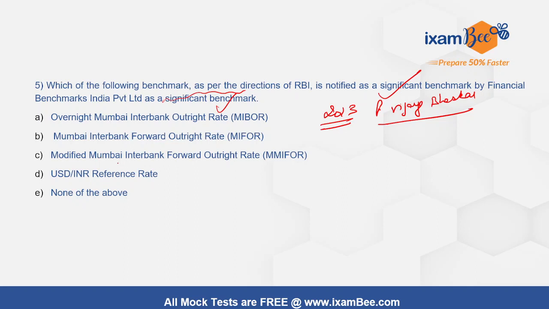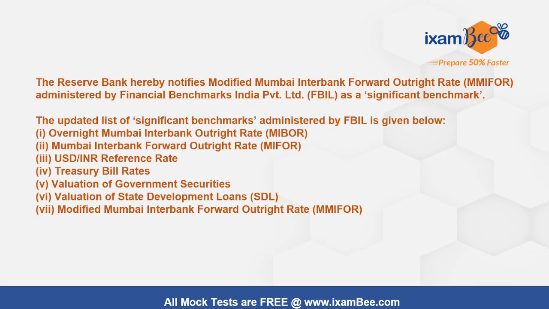So which of the following is recently added? So answer is C, the modified Mumbai interbank forward outright rate. Right, so now the updated list is MIBOR is there, MIFOR is there, USD INR reference rate, treasury bill rate, valuation of government securities, valuation of state development loans, and this is the new added one. So now this is the updated list of significant benchmark provided by FBIL.